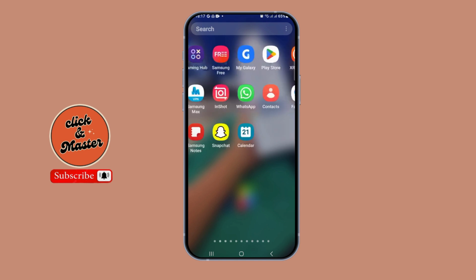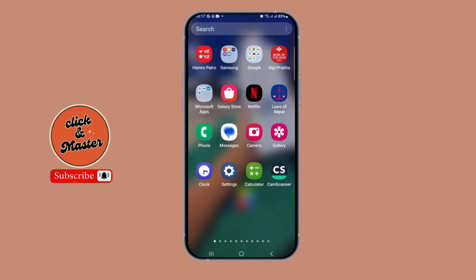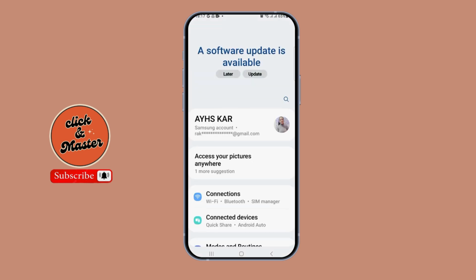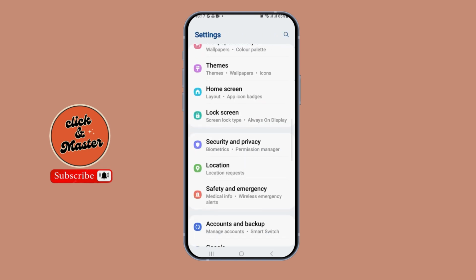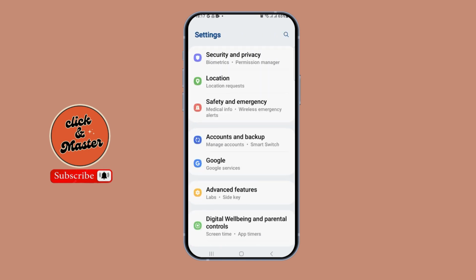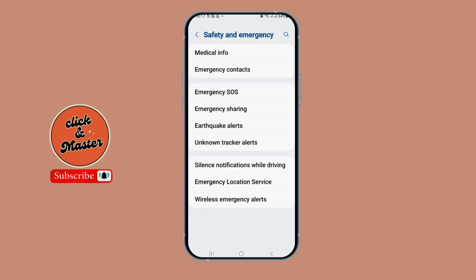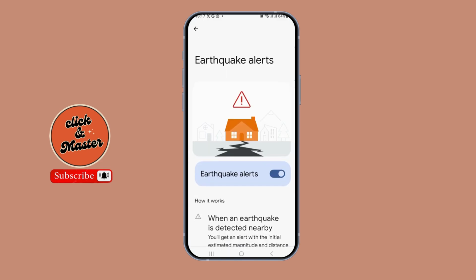In order to enable the earthquake alert on your Android device, at first you have to go to the settings on your device. After proceeding to the settings on your device, here you can see the option of safety and emergency. You can tap on safety and emergency. After tapping on safety and emergency, here you can see the option of earthquake alerts. You have to tap on it.